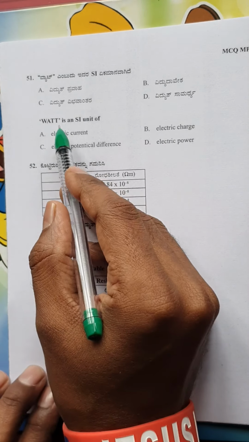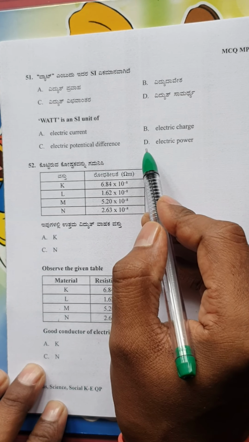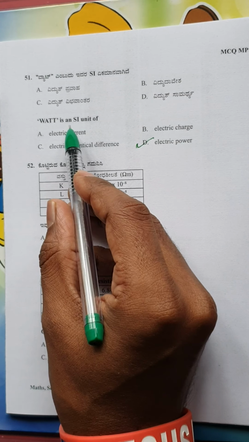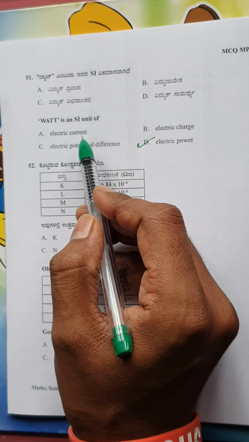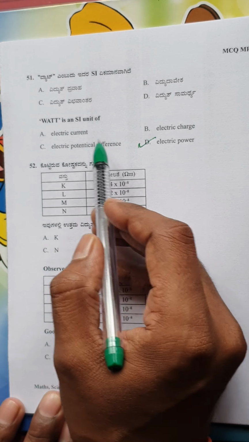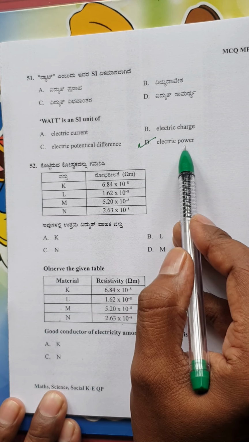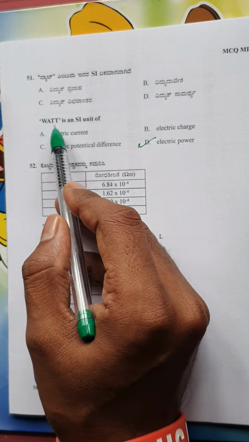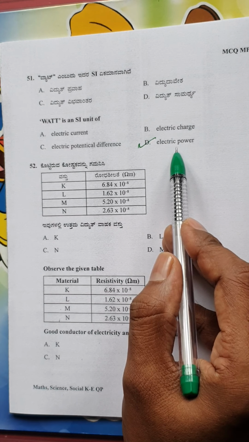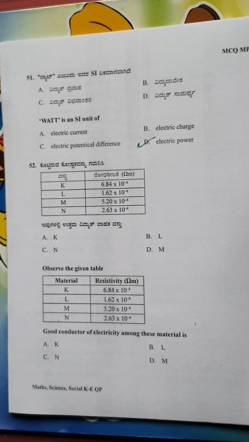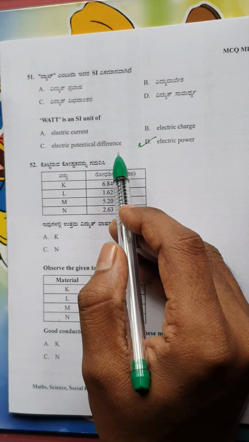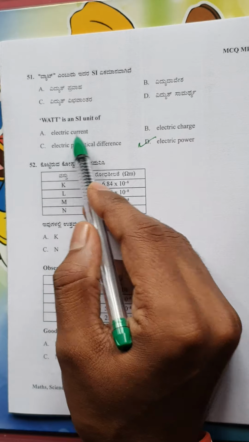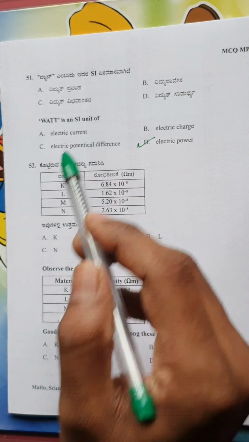Here, the watt is the SI unit of electric power, because the SI unit of electric power is watt. The question may be interchanged, like: what is the SI unit of electric power? Here the SI unit is given, and he wants to find out which quantity it belongs to. The question is complete here, but before going to the next question, let us also check the SI units of the other three options.